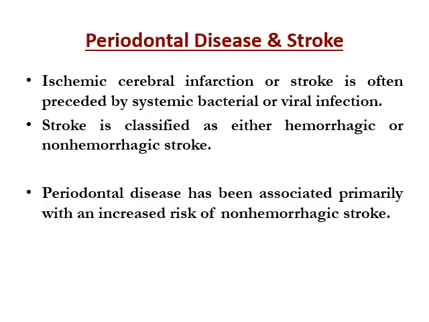Now coming to periodontal disease and stroke. Ischemic cerebral infarction, also called stroke, is often preceded by systemic bacterial or viral infection. Stroke is of two types: hemorrhagic and non-hemorrhagic.